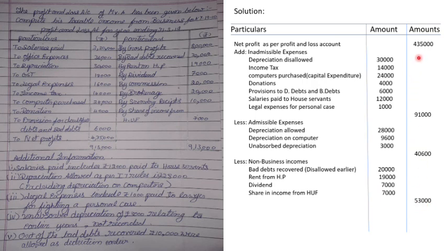So now our net profit plus 91,000, that is your inadmissible expenses, subtract the admissible expenses, subtract the non-business incomes, then you arrive at the total taxable income from business, which is 4,32,400, which is different from our net profit. Clear? After making the various adjustments, this is what we arrive at. Clear?